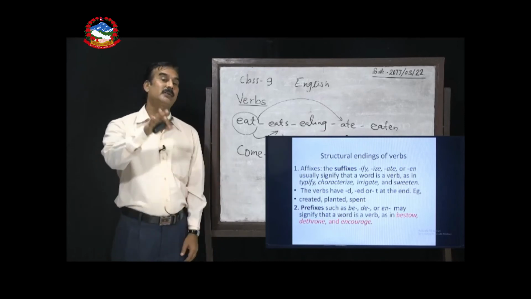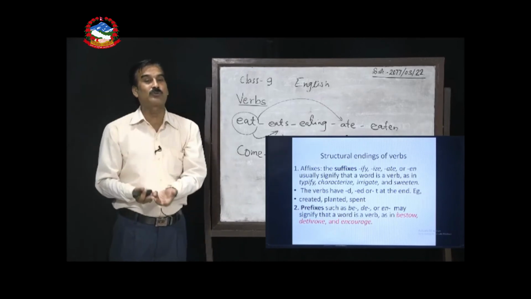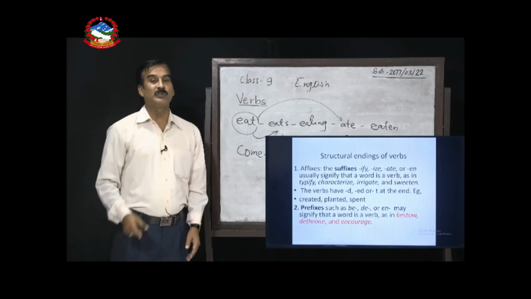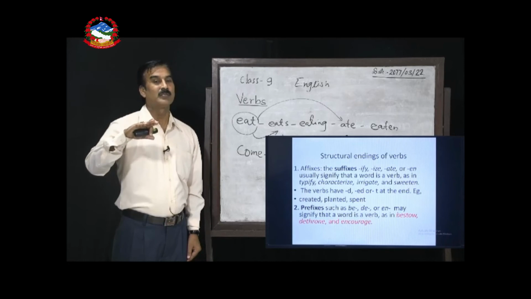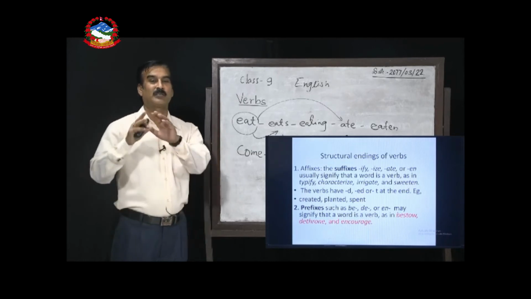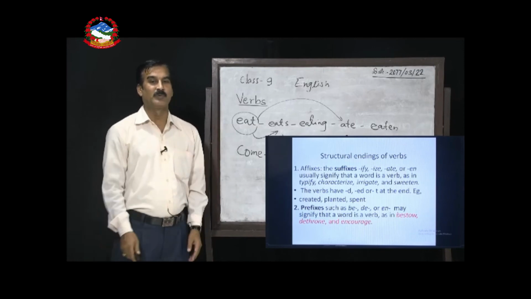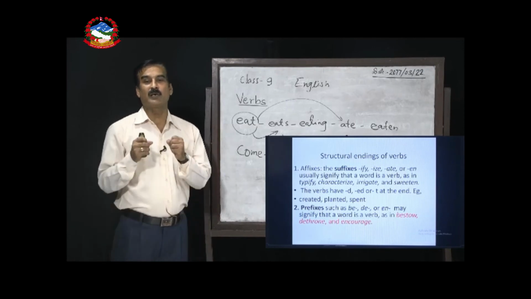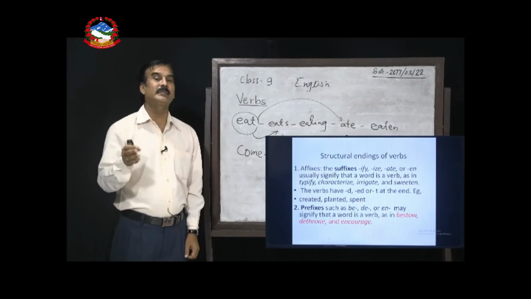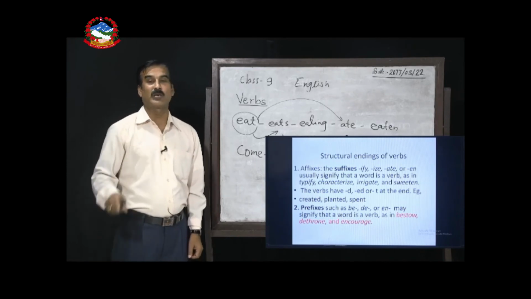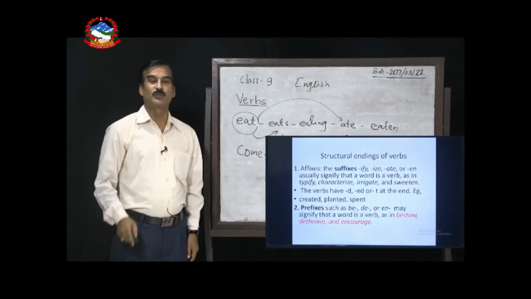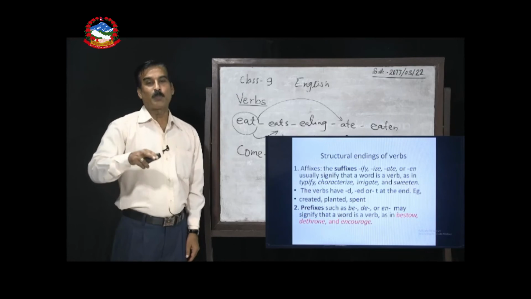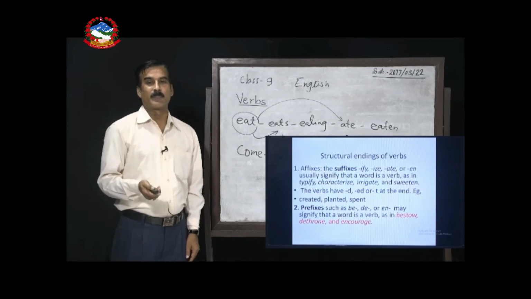Suppose the king is sitting on the throne, to remove him, dethrone, by adding de before the word, we can make it a verb. Throne is the noun and dethrone is the verb. Similarly, courage is a noun, and by adding en before it, we can make the verb encourage. These are some of the ways to play with the verbs.